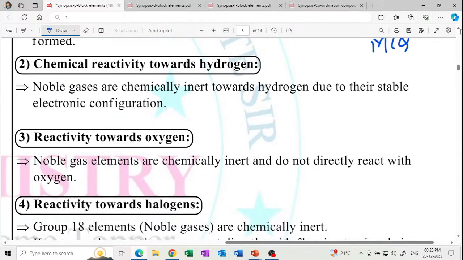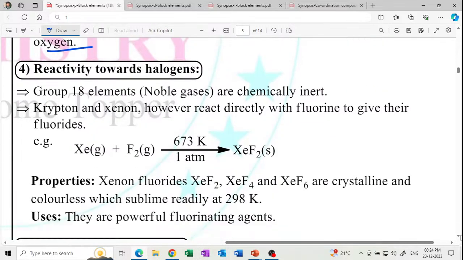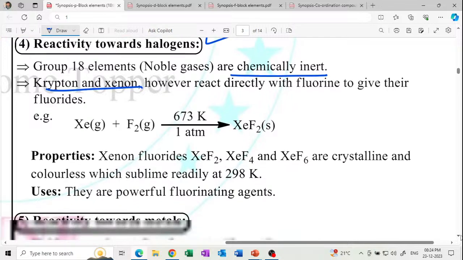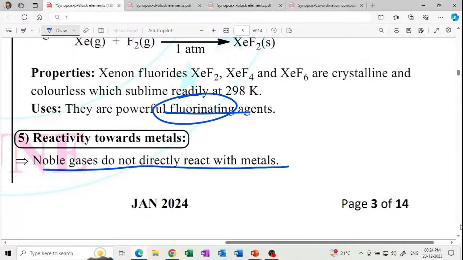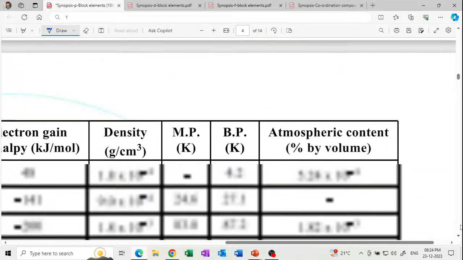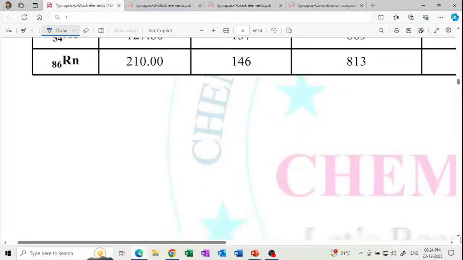Chemical reactivity. Noble gases are chemically inert. Why? Because of their stable electronic configuration. Octet completed. Noble gases are chemically inert and do not directly react with oxygen because they are stable. Yes, they react with the halogens. Chemically they react, but only which ones? Xenon reacts, krypton and xenon. And what are their uses? It is a powerful fluorinating agent. Noble gases do not react with metals. Noble gases do not react with metals, but only react with fluorine, not other halogens.